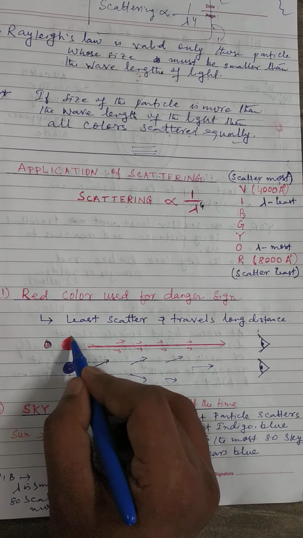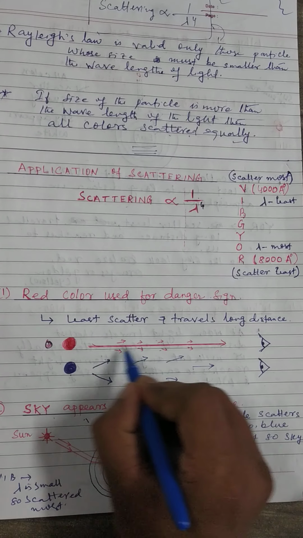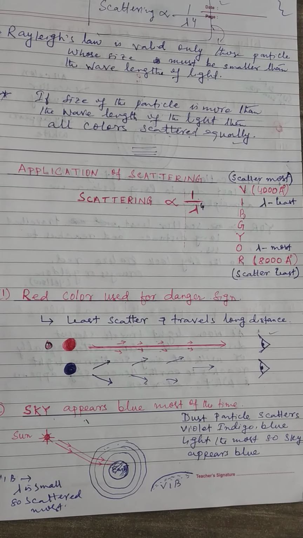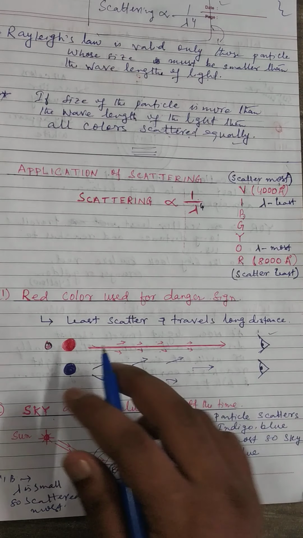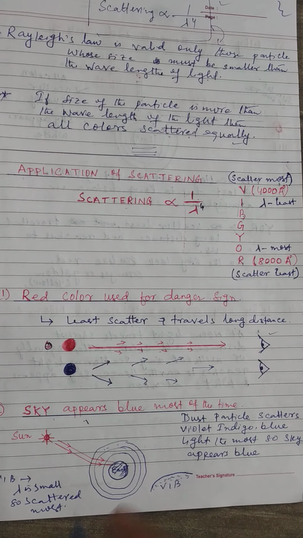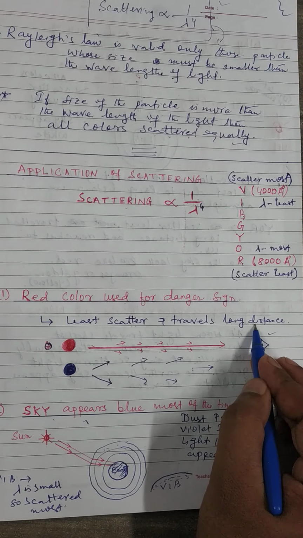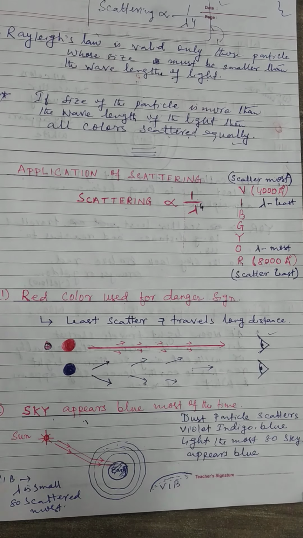But red light is scattered least, and it travels a long distance. So from a long distance we can see the red light and we can stop. We are alerted from a long distance by watching the red light. So this is the reason. Red light is scattered least and travels a long distance. That's why we use red color light as a danger sign.